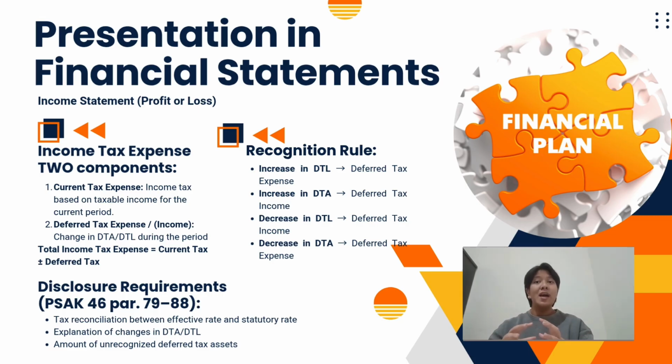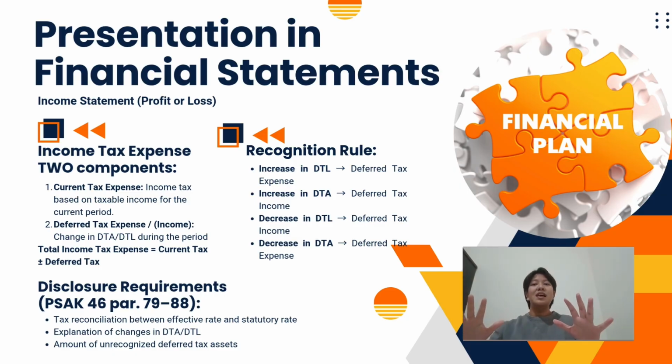Now let us look at the income statement, or profit or loss. Income tax expense in the income statement consists of two components. The first component is current tax expense. This is the tax based on taxable income for the current period. The second component is deferred tax expense or deferred tax benefit. This comes from changes in deferred tax assets and deferred tax liabilities during the period.